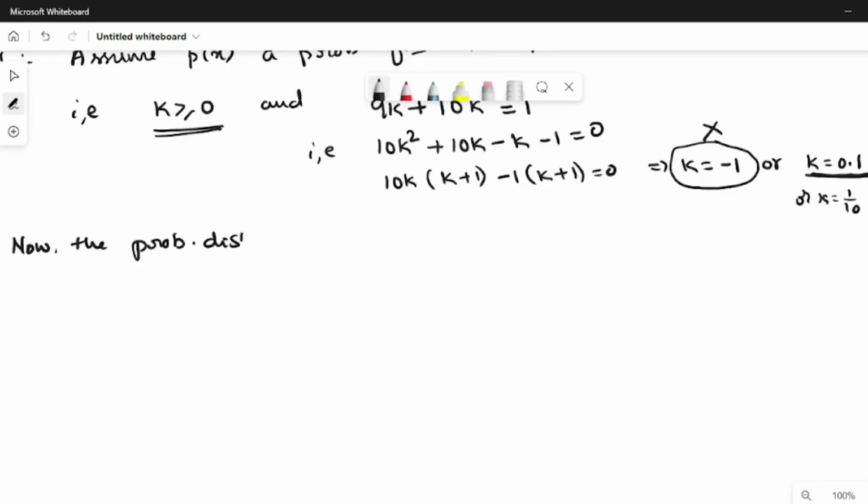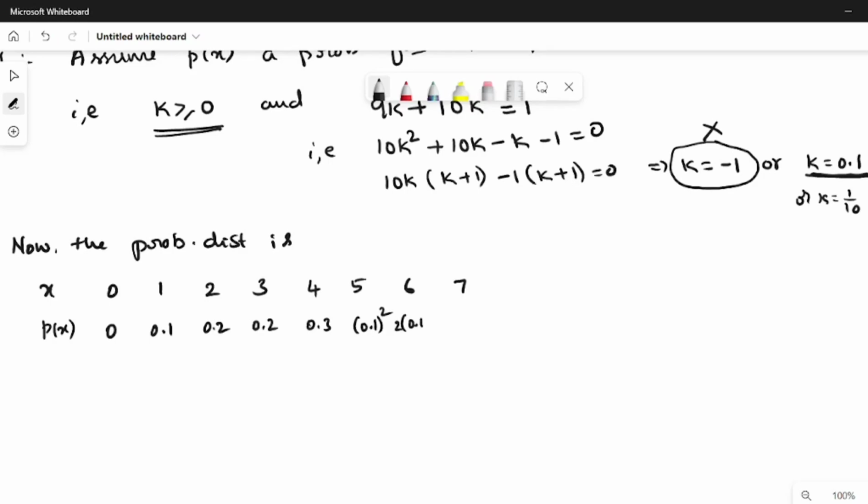Now the probability distribution is, x: 0, 1, 2, 3, 4, 5, 6, 7, and p(x): 0, 0.1, 0.2, 0.2, 0.3, then k square, so 0.1 whole square, that is 0.01, then 2 into 0.1 whole square, that is 0.02, and 7k square plus k, that is 7 into 0.01 plus 0.1, so it is 0.17.